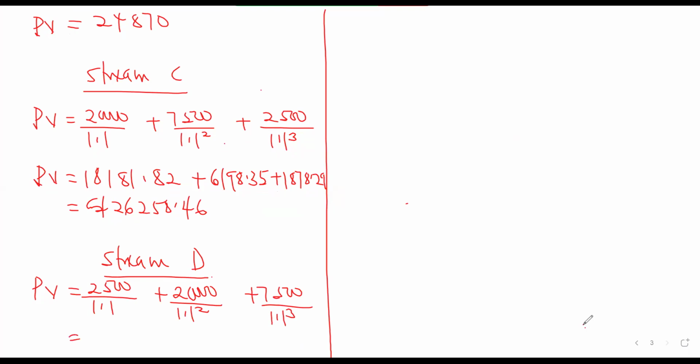The first year will give us what? The first one will give us 2272.73. Okay. Second year is what?